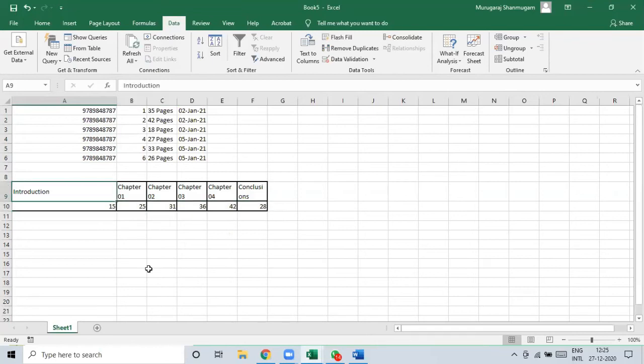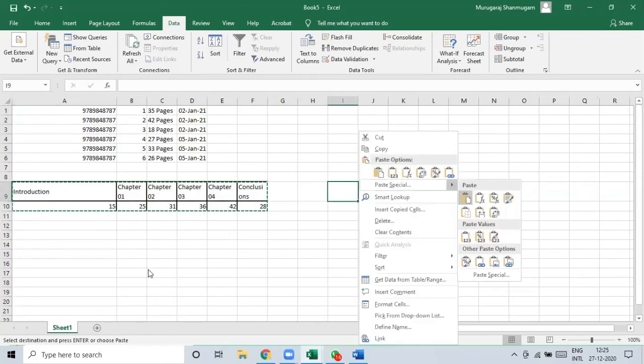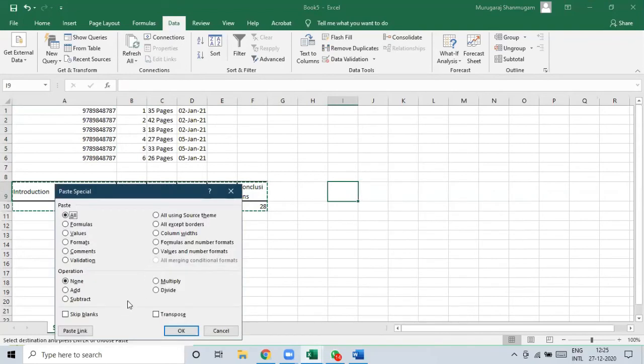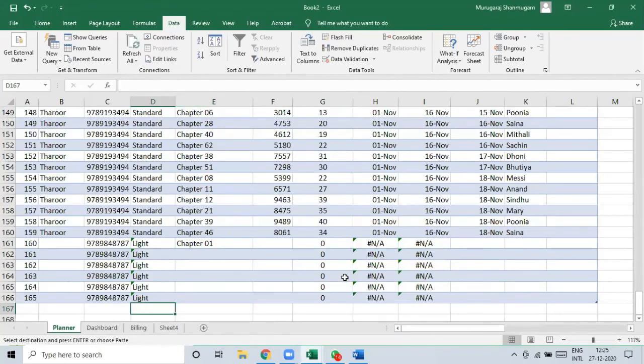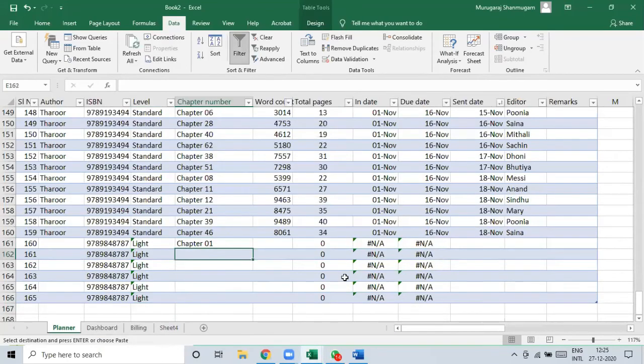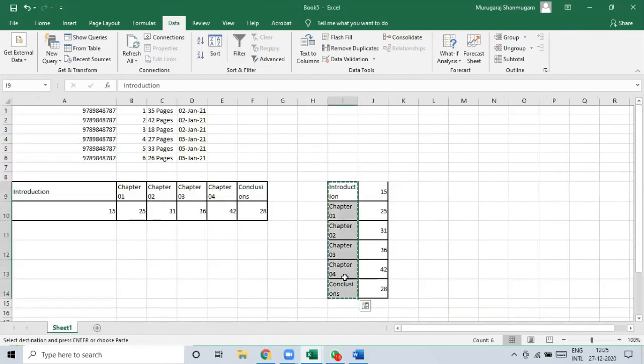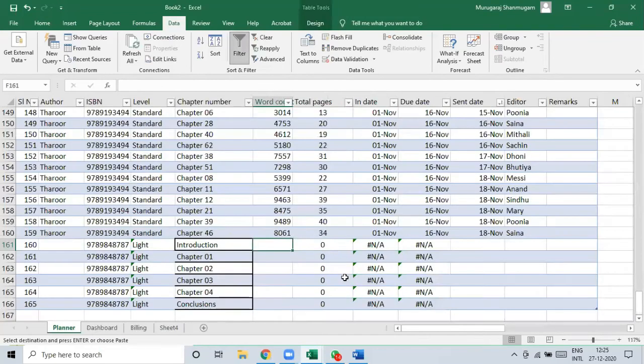are page numbers. Okay, so I want to copy this and then paste it as transpose. Okay, so beautifully separated that into chapters and then the page numbers are here.